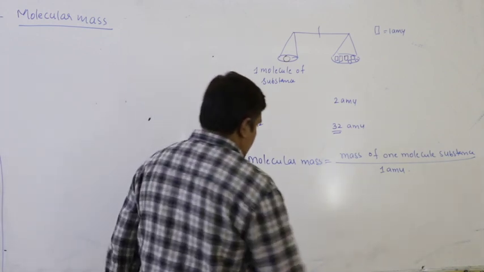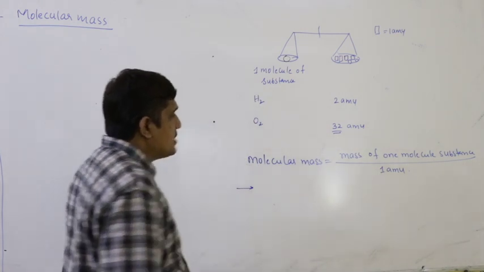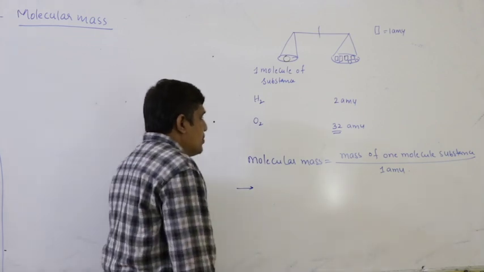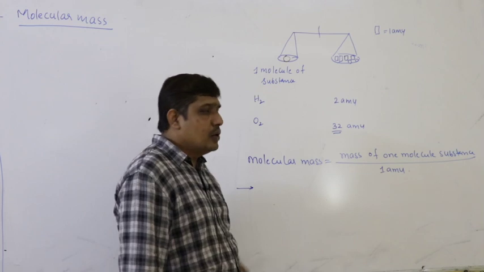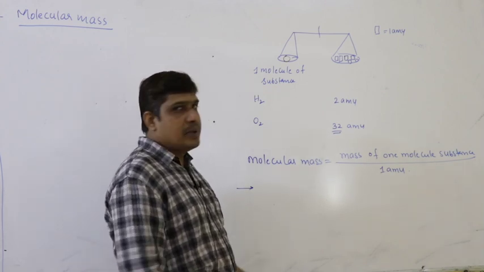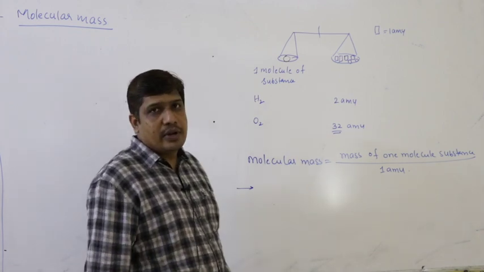So, let us apply it for oxygen. What is the molecular mass of oxygen? 32 AMUs. So that means 32 is the number which indicates how many times one molecule of oxygen is heavier in comparison to 1 AMU.